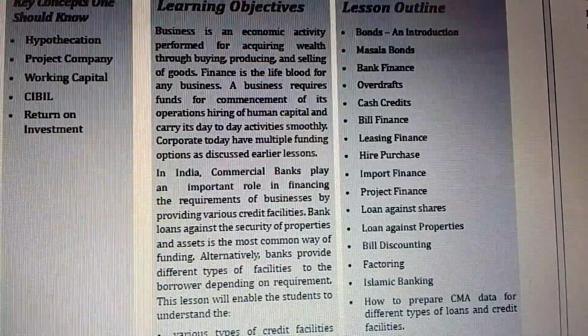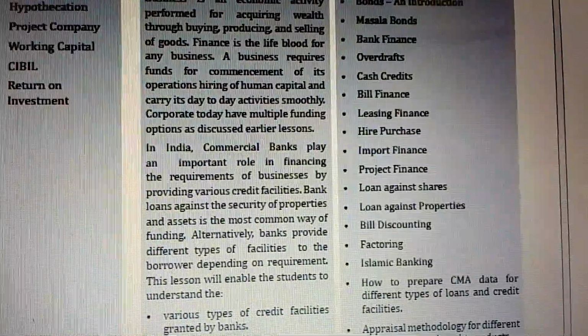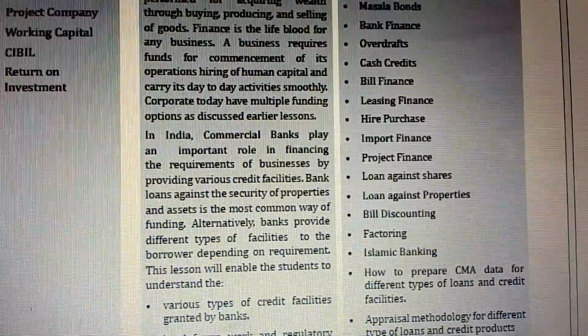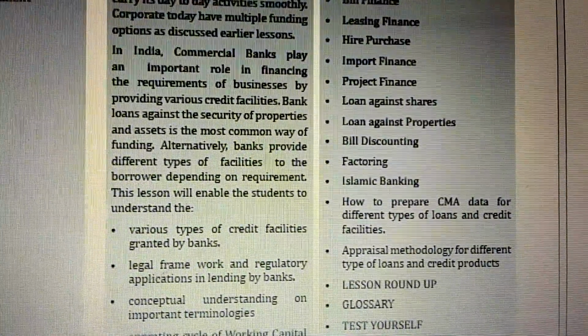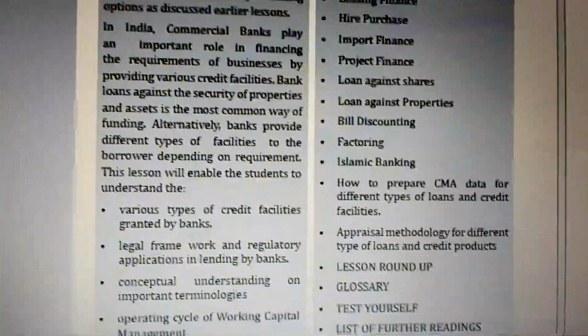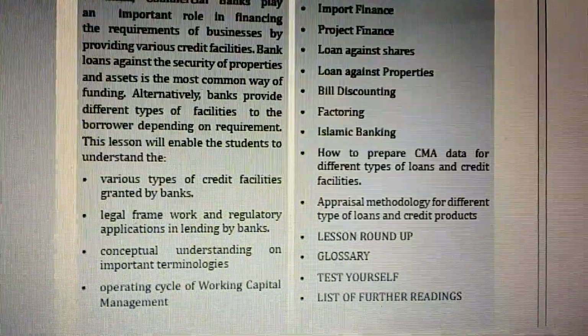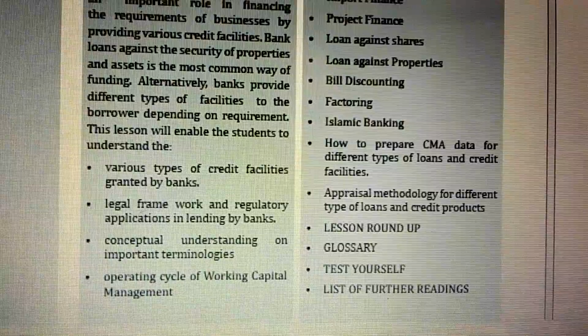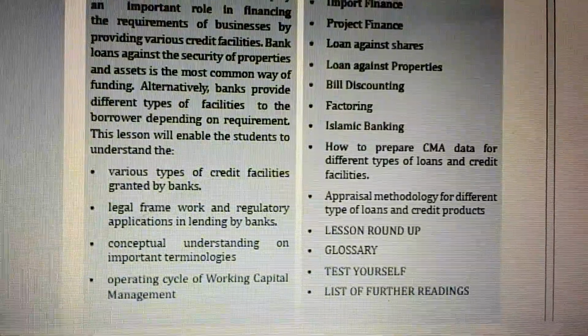The commercial banks play an important role in financing the requirements of the business by providing various credit facilities. Bank loan against the security of the properties and assets is the most common way of funding. Alternatively, banks provide different types of facilities to the borrower depending on the requirement. This section will enable the students to understand the various types of credit facilities granted by the banks, legal framework, regulatory applications, and the bank's conceptual understanding of the important terminologies, operating cycle of working capital management.